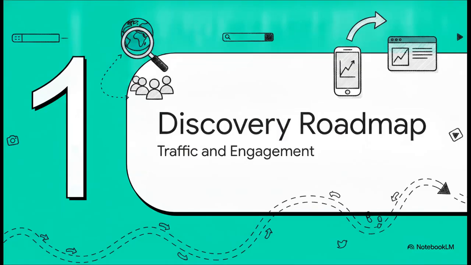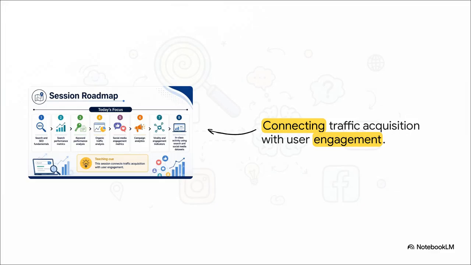Starting us off with Section 1, the Traffic Discovery Roadmap. To truly master web analytics, you really have to look at the entire ecosystem as a continuous 8-step journey. This roadmap is basically our master blueprint. It moves sequentially from active search and keyword analysis straight through to social media engagement and overarching campaign analytics. But the most absolutely crucial insight here isn't necessarily the individual steps themselves. It's that massive pivot that happens right in the middle.